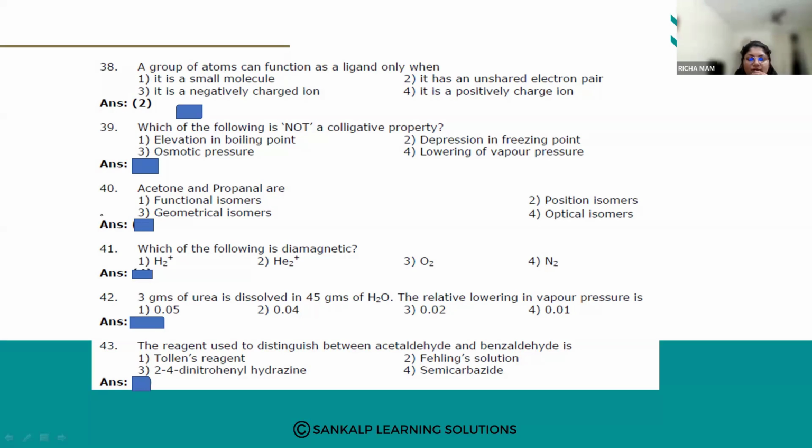We need to use Raoult's law of relative lowering of vapor pressure. According to Raoult's law, the relative lowering of vapor pressure is equal to the mole fraction of the solute, right? So first calculate the moles of urea.